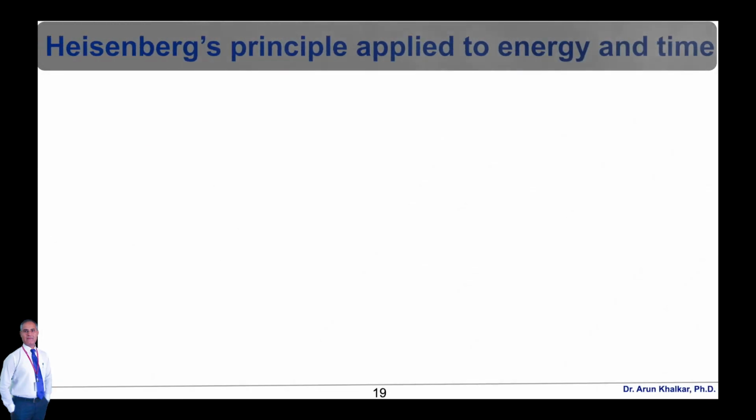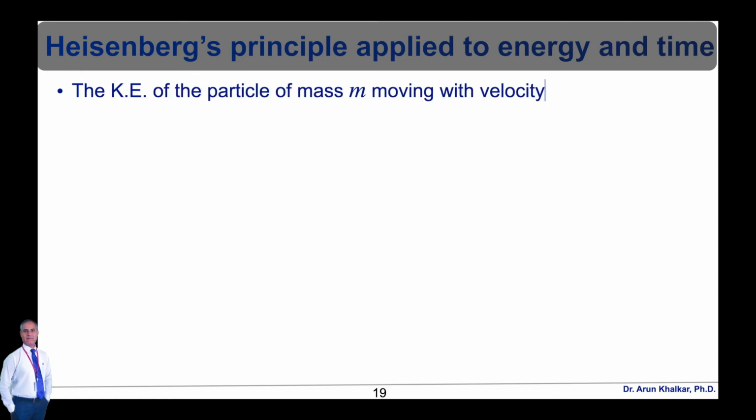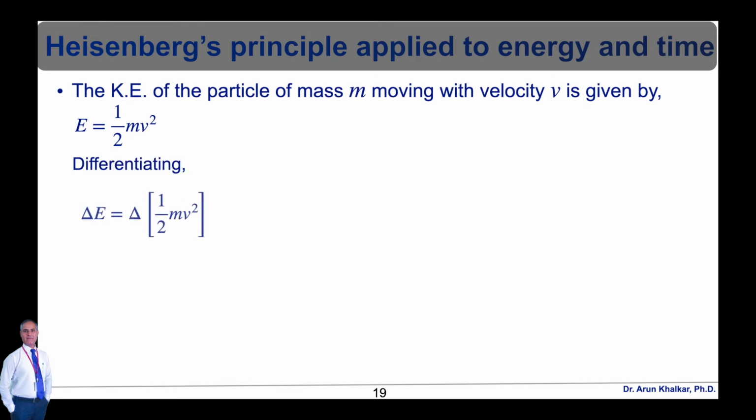Now let's see how Heisenberg's uncertainty principle applies to energy and time. Let's say the kinetic energy of a particle of mass m moving with velocity v is given by capital E is equal to half mv squared. So differentiating this equation, we get delta E is equal to delta of [half mv squared]. Therefore delta E is equal to mv delta v.